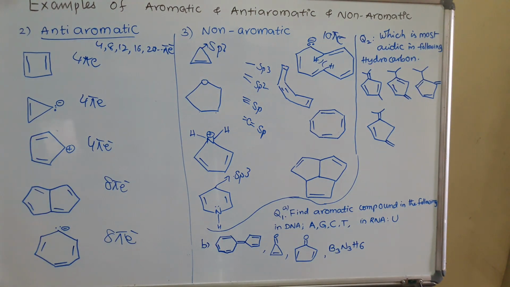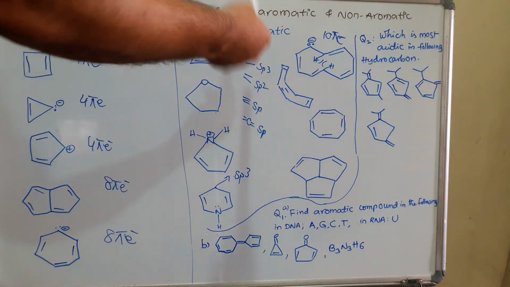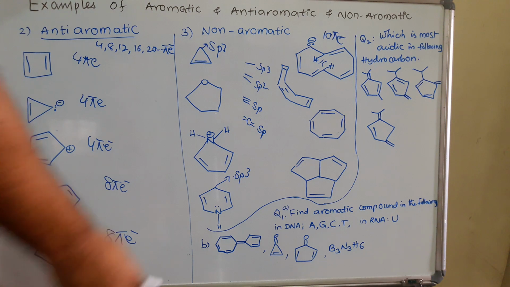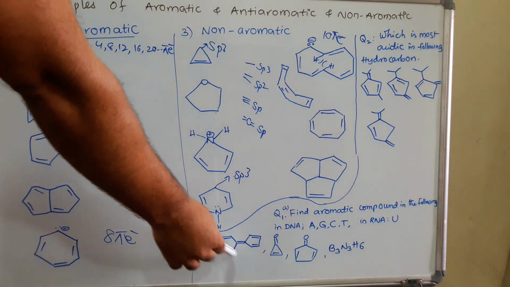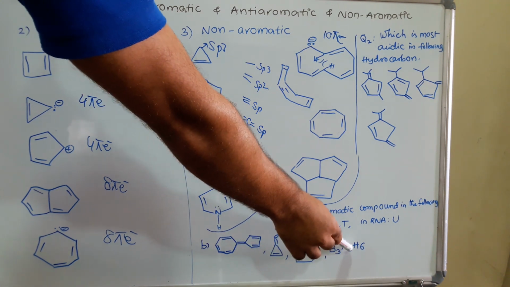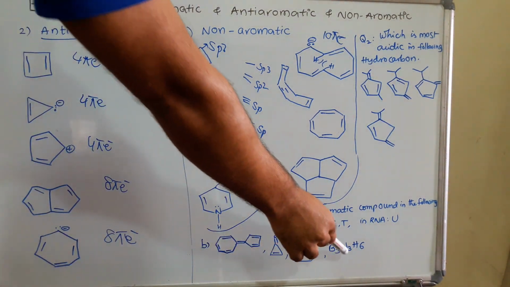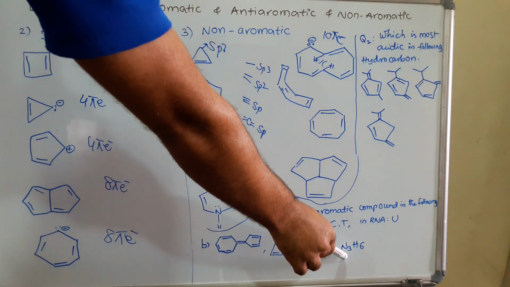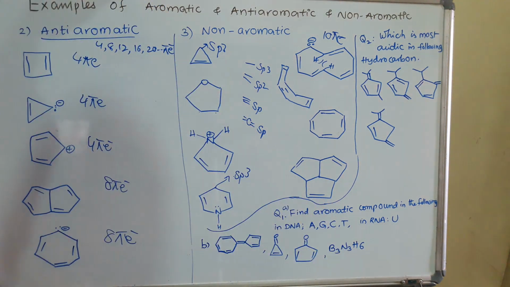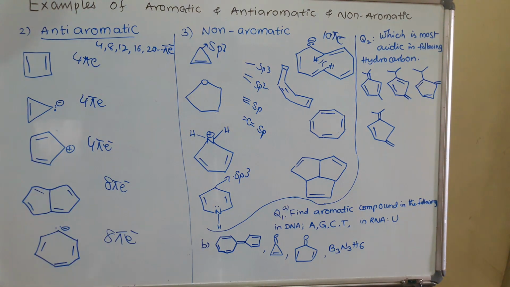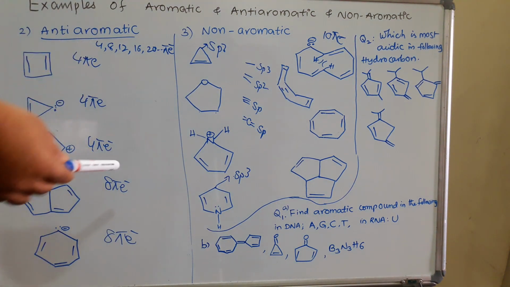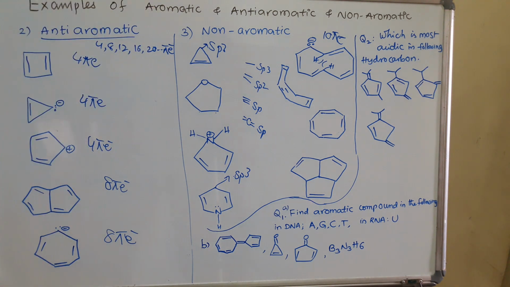Are these aromatic, anti-aromatic or non-aromatic? You have to find. And another question in the same set, it is B. This is one compound. Second, third, this B3N3H6. It is also known as inorganic benzene or borazine or borazole. So 1, 2, 3, 4 compounds. Are these also of any one of the types or not? You just have to find out aromatic, anti-aromatic, non-aromatic.